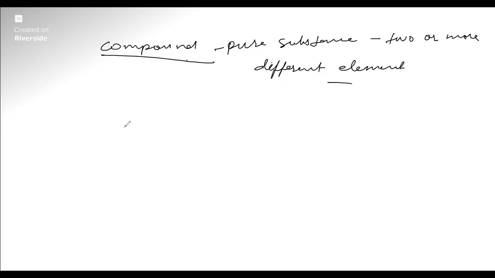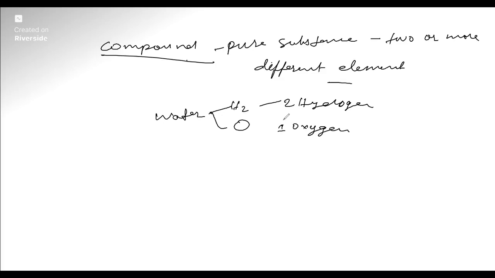Examples are water, H2O. In water there are always two hydrogen and one oxygen. The proportion is fixed, always a 2:1 ratio by mass. This is how a compound is composed. Sugar is there, and salt, NaCl, one sodium and one chlorine. So these are fixed. This is a compound.